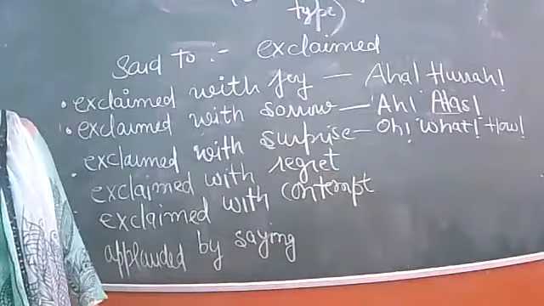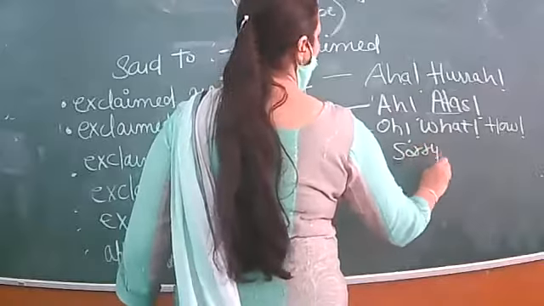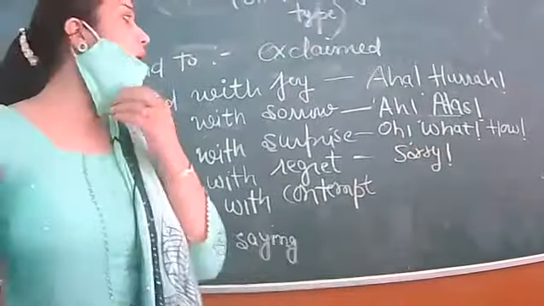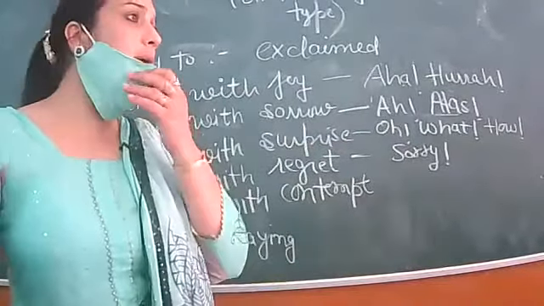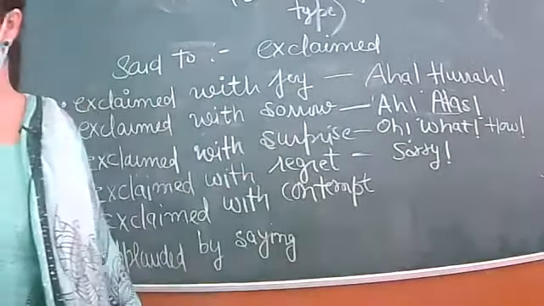When sorry is given, it means you are regretting, you are lamenting. For that you'll be writing exclaimed with regret.